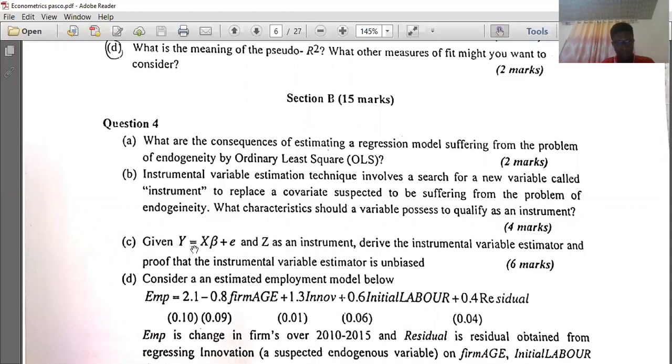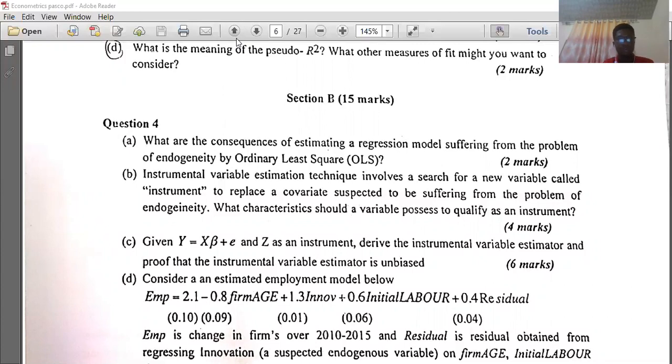Okay, so what this question is trying to say is that there has been an occurrence of endogeneity in this regression model, and for that matter, they introduced z as an instrumental variable to correct the problem of endogeneity. The consequence is that it leads to a biased and inconsistent estimator, so we want to solve that problem. So we are being asked to derive the instrumental variable estimator and prove that the instrumental variable estimator that we found is unbiased. Okay, let's walk through the solution. Hope you find it very useful.